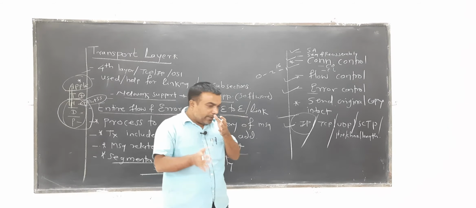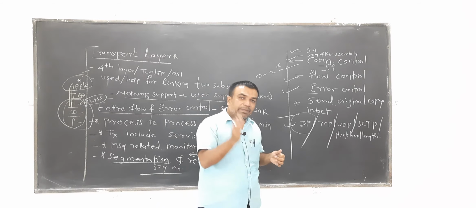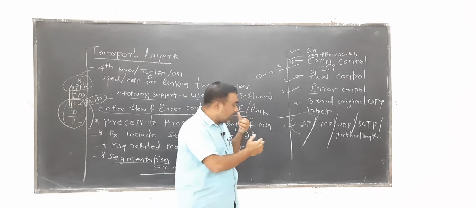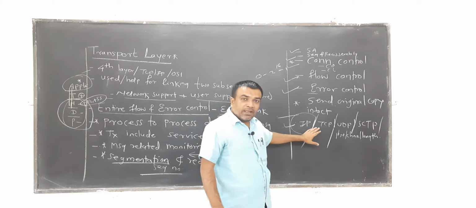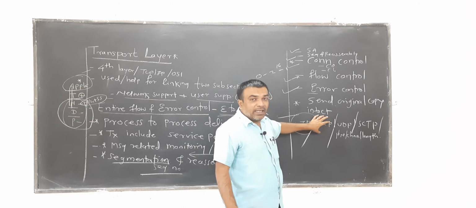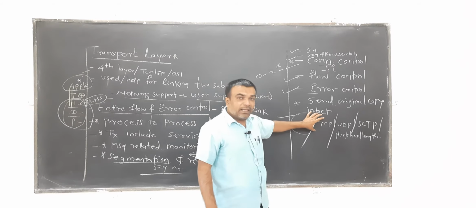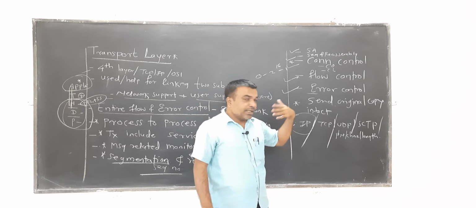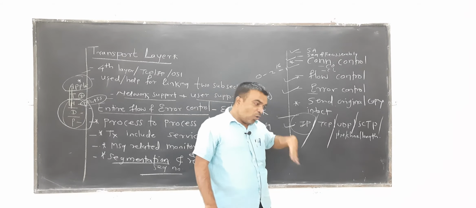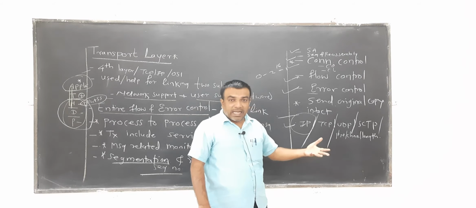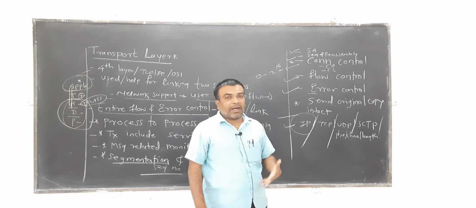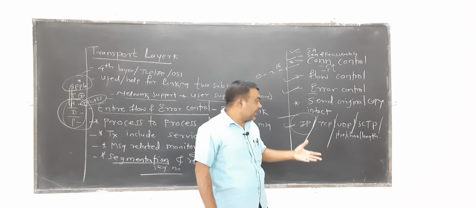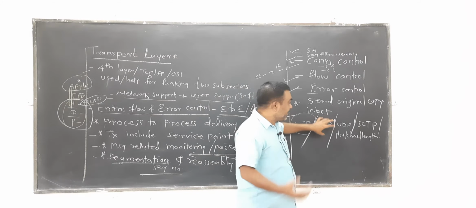For each and every segment, time stamping information and segment number are added by the transport layer entity. So TCP is the protocol that handles all this burden: monitoring, handshaking, connection establishment, then connection termination, and how to make the connection persistent or non-persistent. That's the headache of TCP.